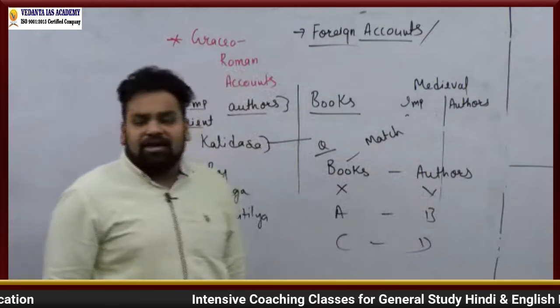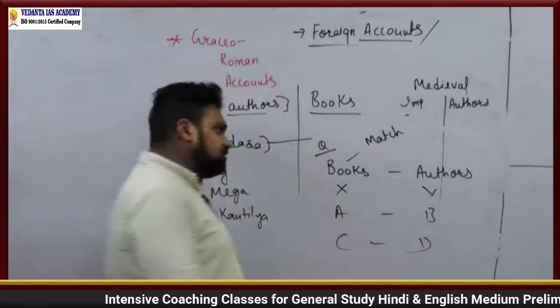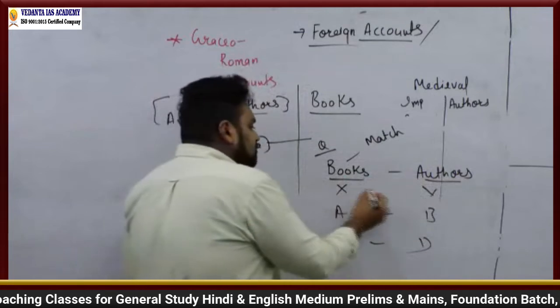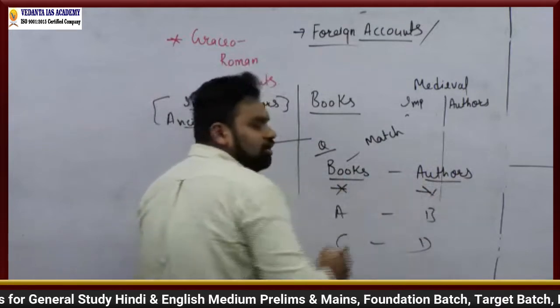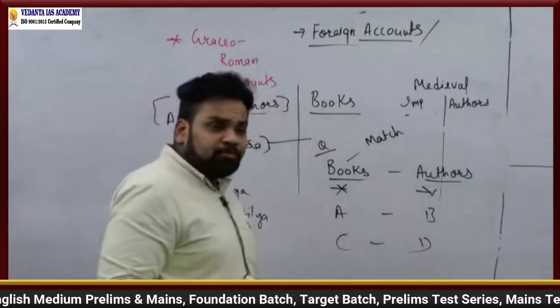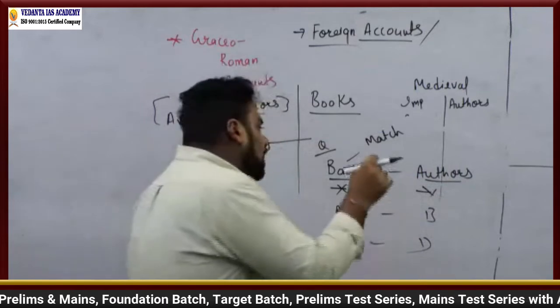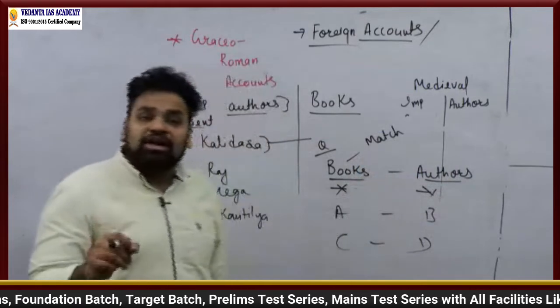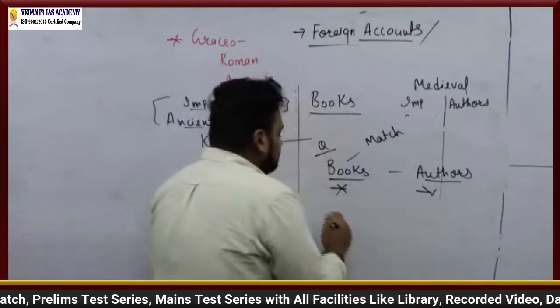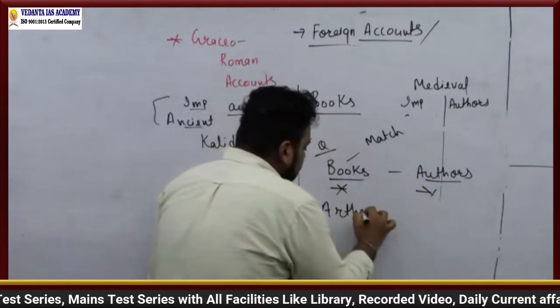Second question which can be asked in the exam regarding the books and the authors is that they give you the book, they give you the author in front of them, and then they tell you to find out the wrongly matched option. For example, they say Arthashastra.